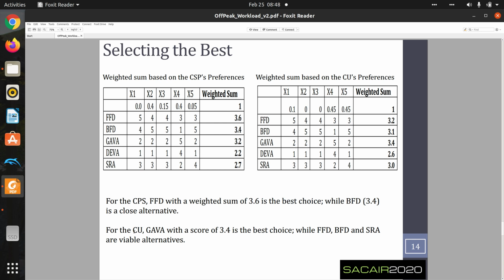For the cloud users on the other hand, the genetic algorithm based virtual machine allocation is the best with a score of 3.4. As I'm sure his own objective is to ensure adherence to quality of service, which is what the GAVA algorithm is able to achieve. However, viable alternatives are first fit descending, best fit descending, and possibly stable matching allocation, as they also have values of 3.2, 3.1, and 3.0 respectively.